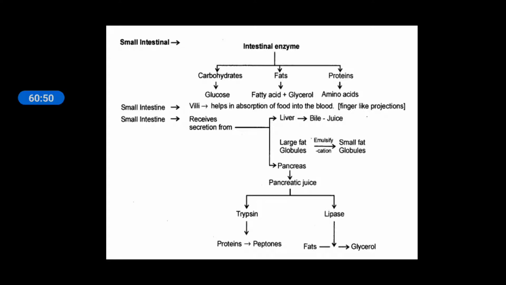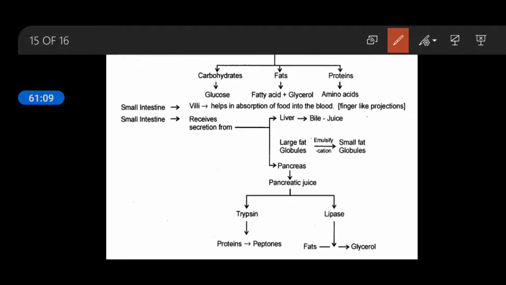The simplest form of carbohydrate is glucose, the simplest form of fat is fatty acid and glycerol, the simplest form of protein is amino acid. Okay, so all these things are going to be digested in the duodenum part of the small intestine. Okay, you understood this part, the simplest forms.